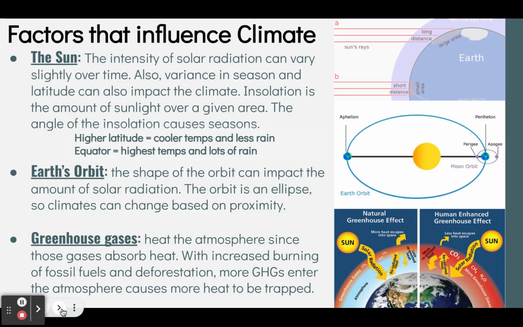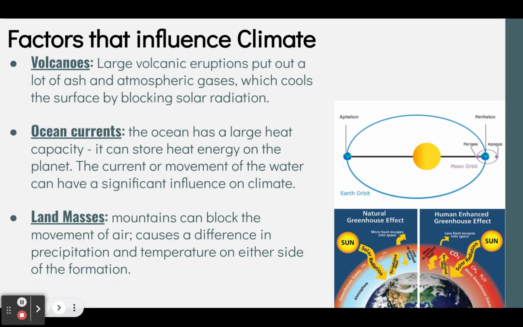Okay, looking at the next slide, volcanoes are another factor that can influence climate. Very large, catastrophic volcanic eruptions can put out a lot of ash and atmospheric gases. This cools the surface because it collects in the atmosphere and blocks out the sunlight, the solar radiation or UV radiation that would be hitting the Earth.